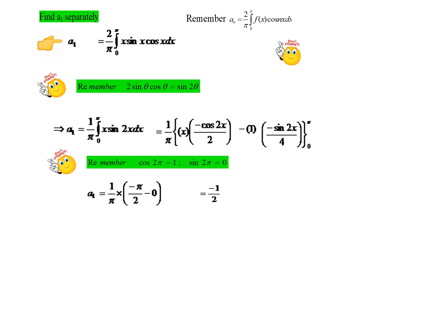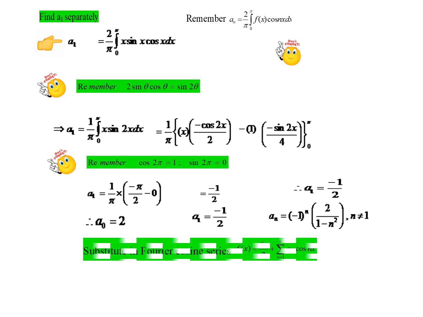So let us now bring together all the values we have got so far. a_0 was 2, a_1 is minus half, and a_n is this value. We are going to substitute all these in the half-range cosine series. So this is the Fourier cosine series formula: f(x) = a_0/2 + summation a_n cos nx. So f(x) is going to be a_0/2. a_0 was 2, so divided by 2 will be 1.